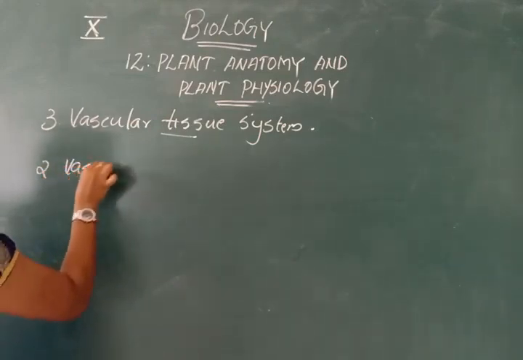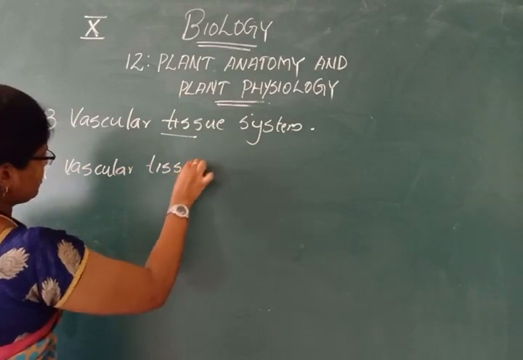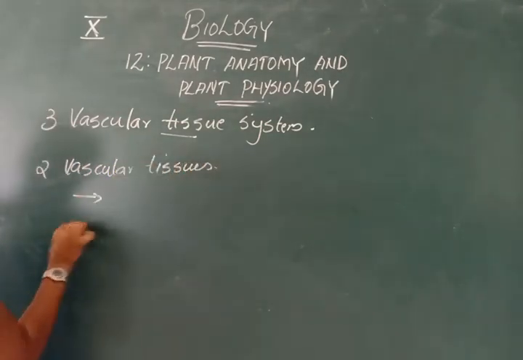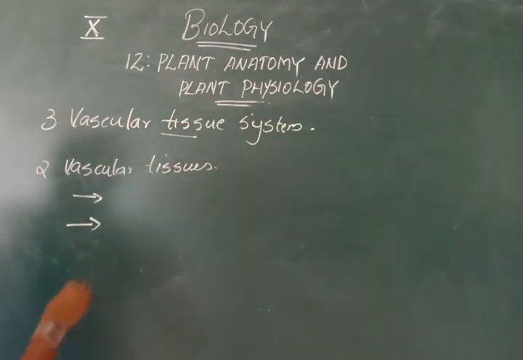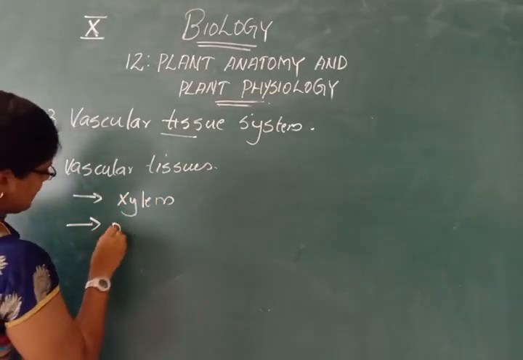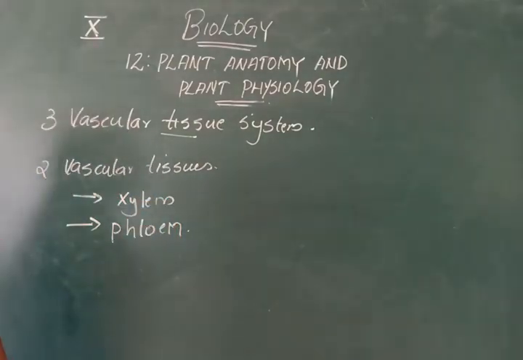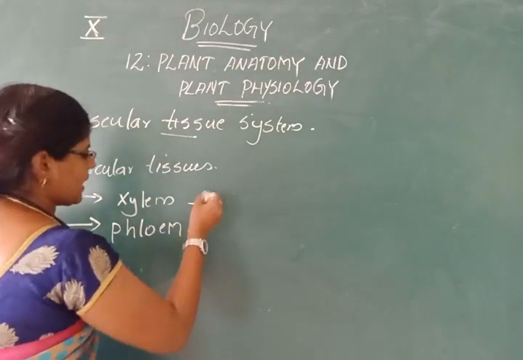Okay. First one is xylem. Second one is phloem.